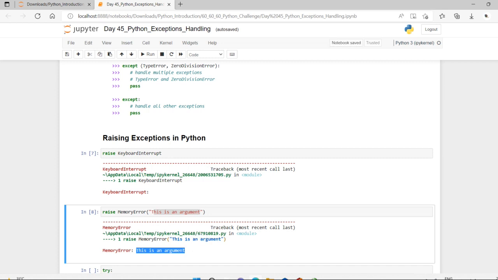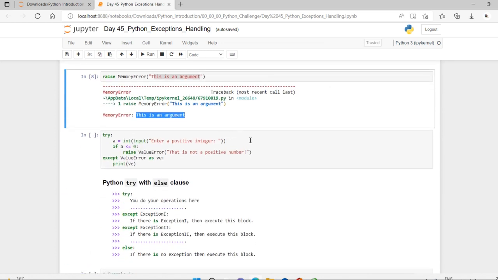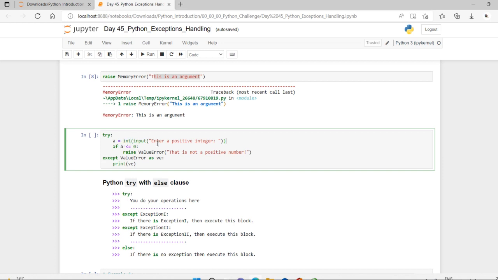Okay, and see here, dear friends, if you want to make use of that in a try, if I want to get an input from the user, and here I'm getting it. If it is positive, it is going to show, enter a positive integer. And if you provide any positive number, it is going to print the exact value, and move on. Or if it is any negative, this is not a positive number, that is the exact error I have to specify, and it should be a value error.